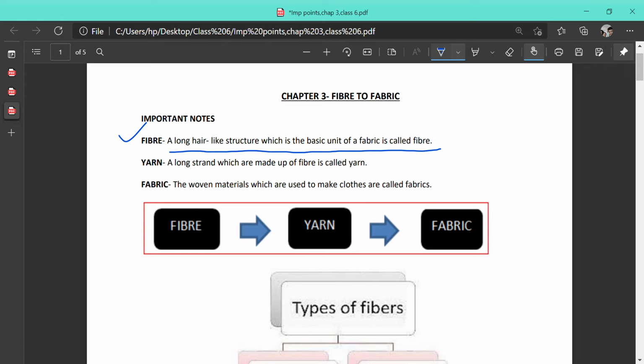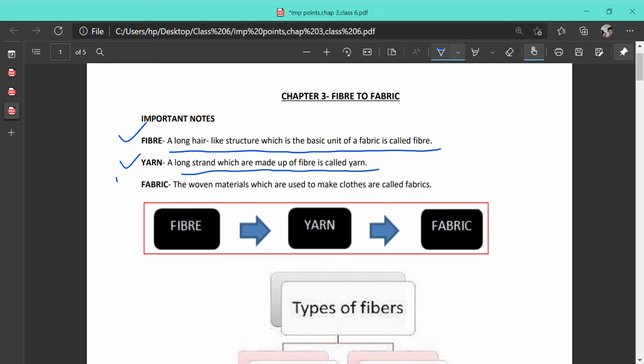That is, the fabric that you are using, the clothes that you are wearing, are all made up of fabric, and this fabric is ultimately made up of fine thread-like structures, hair-like structures. They are known as fibers. What is yarn? A long strand made up of fibers is known as yarn. These fine strands are put together, then rolled and twisted, and made into thread-like structures. They are known as yarn.